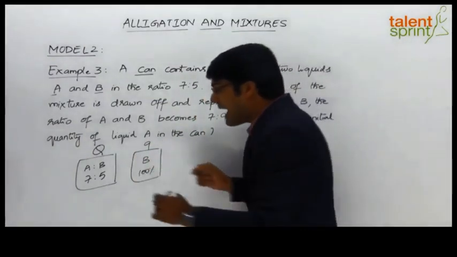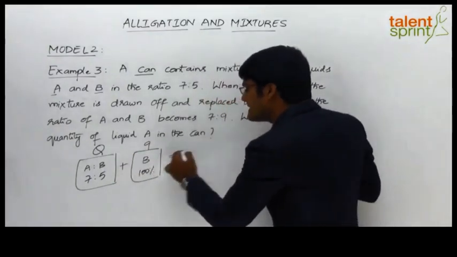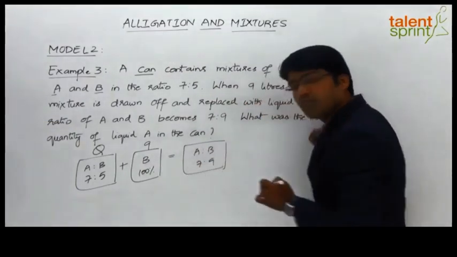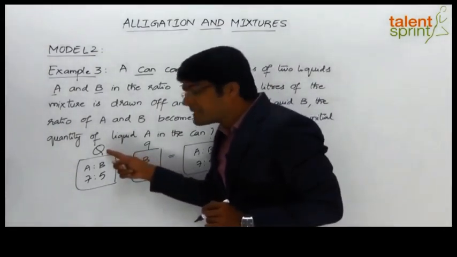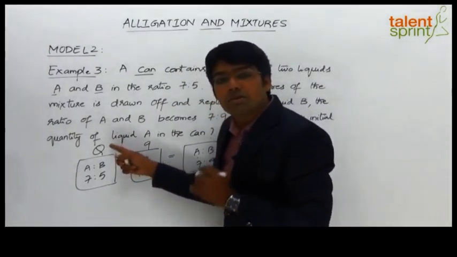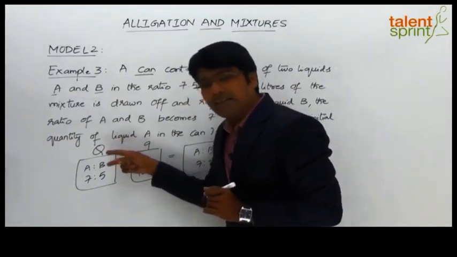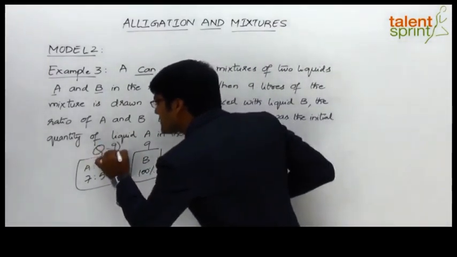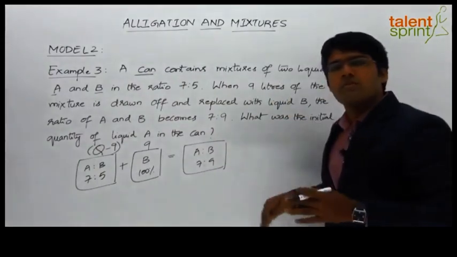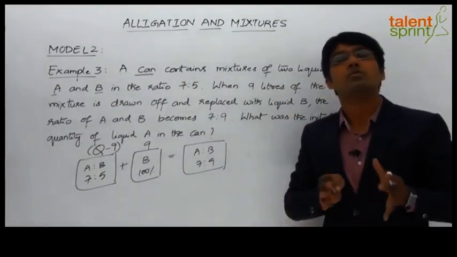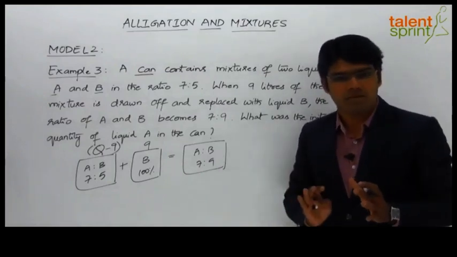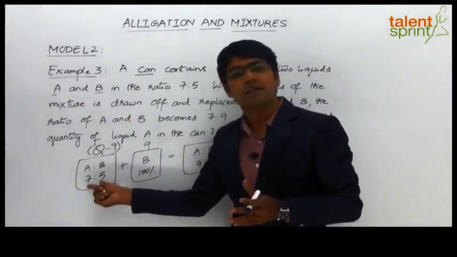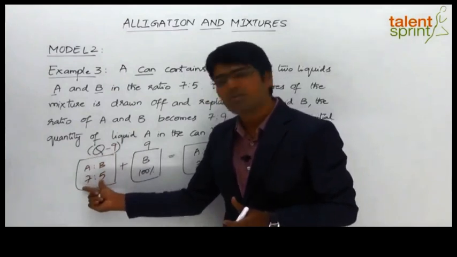But the point is, the alligation of these two, or the mixture of these two, is giving us the final mixture in which the ratio of A is to B is 7:9. Now understand friends that we cannot take the initial quantity, or the quantity of type 1, as Q liters, because out of this Q liters 9 liters of mixture was removed. So when applying the alligation rule, we must consider this quantity to be Q minus 9. So instead of assuming that there was Q liters of that mixture, we are assuming there is only Q minus 9 liters of the mixture, because 9 liters has been removed, and the ratio will not get affected, because if 9 liters is removed, that 9 liters will have A and B in the ratio 7:5. The remaining Q minus 9 liters will also have A and B in the ratio 7:5.